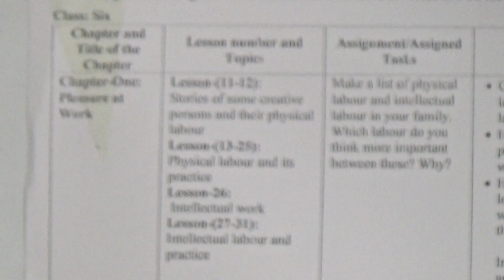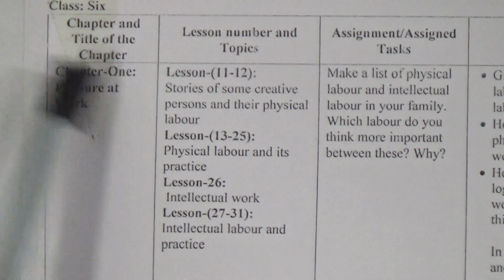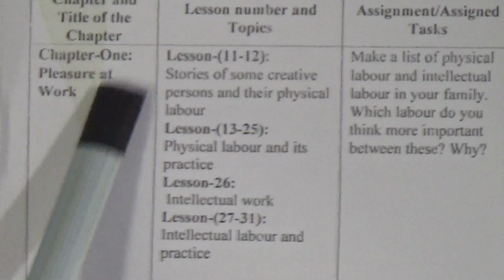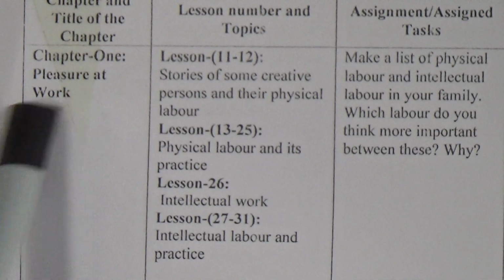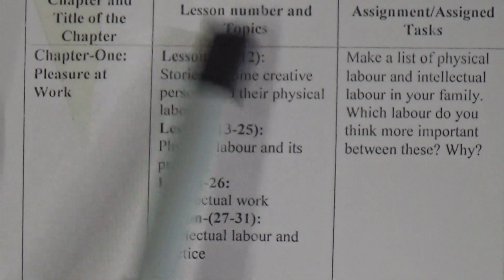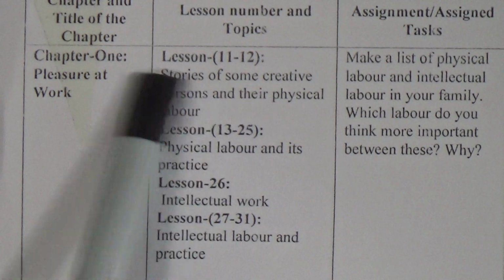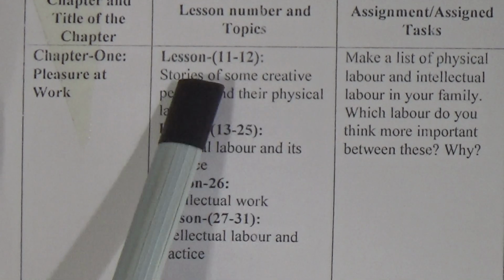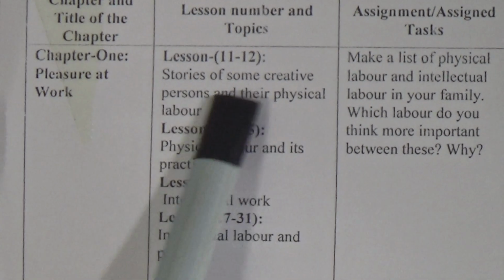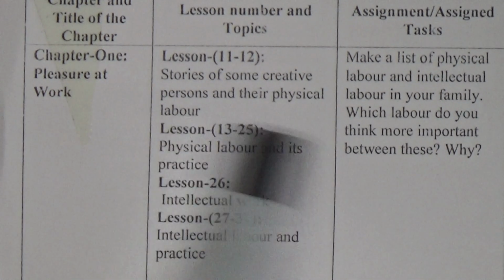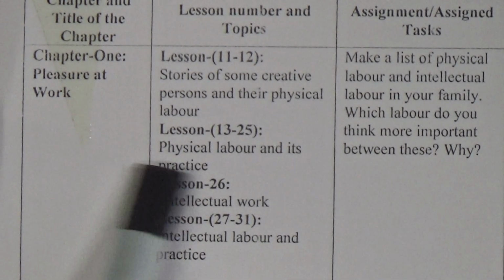This is the assignment. At first, the chapter and title of the chapter: this is from chapter 1. The assignment is based on chapter 1, Pleasure at Work, and there are some lessons. Lessons 11, 12: stories of some creative persons and their physical labor.